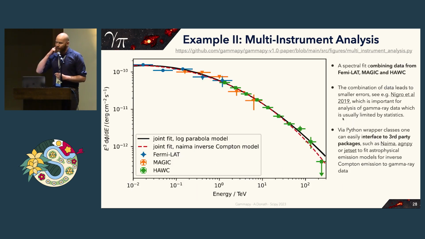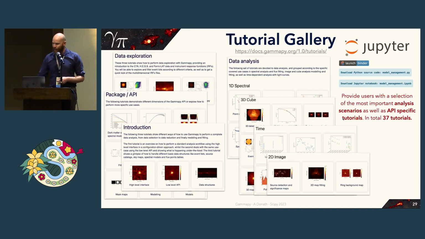Here's another example that shows how you can combine data with Gammapy. So this is a spectral fit combining data from Fermi, MAGIC, and HAWC. The combination of the data really leads to much smaller errors. This we've shown in one publication. And also via Python wrapper classes, you can interface to third-party packages that do astrophysical modeling of the emission. So typically you have processes like inverse Compton and an astrophysical model of those, and you can directly fit those to gamma ray data using Gammapy.